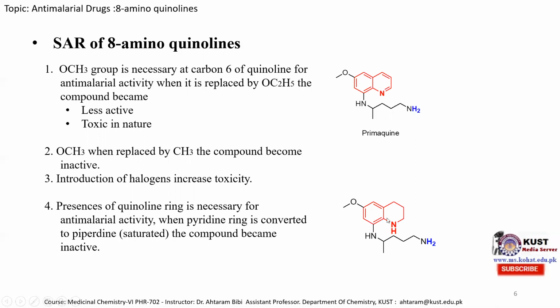So this molecule is known as piperidine molecule. So it is mentioned over here that presence of quinoline ring is necessary for anti-malarial activity. This is the quinoline ring. And when pyridine ring is converted to piperidine saturated, this one is the piperidine ring, the compound become inactive. So quinoline ring is also compulsory for the anti-malarial activity.